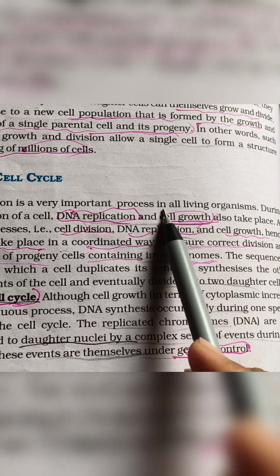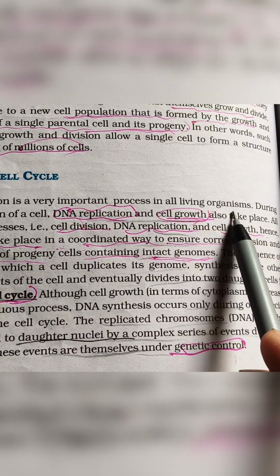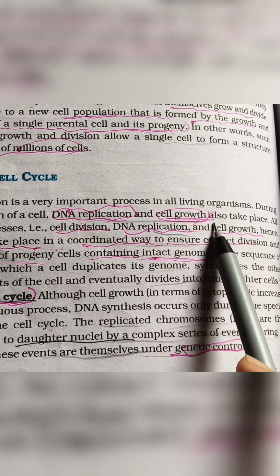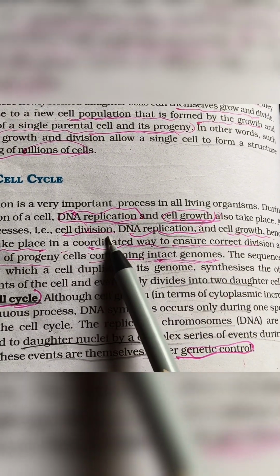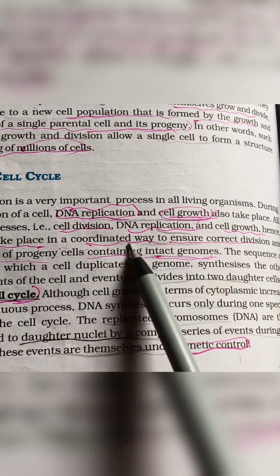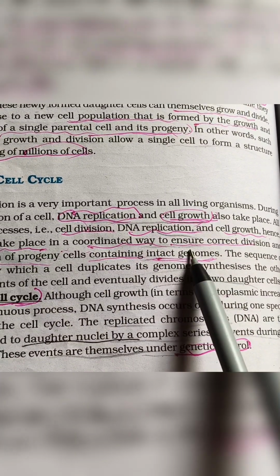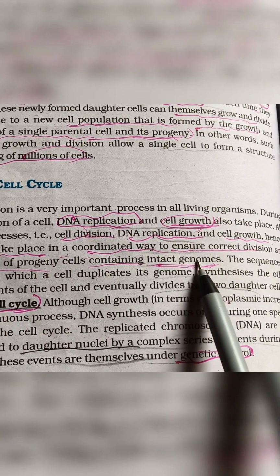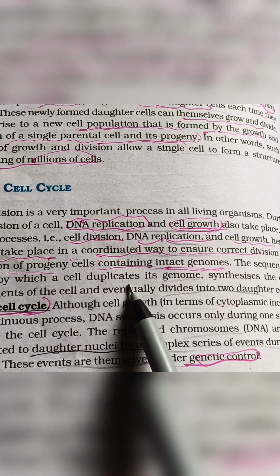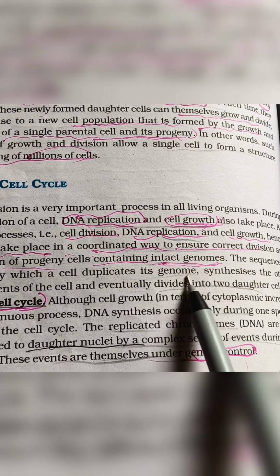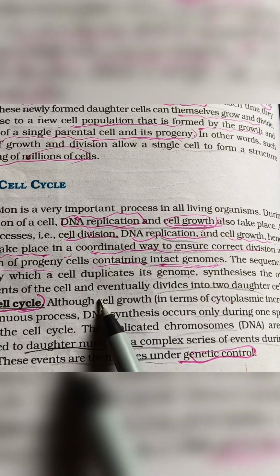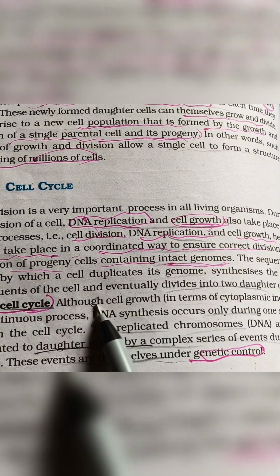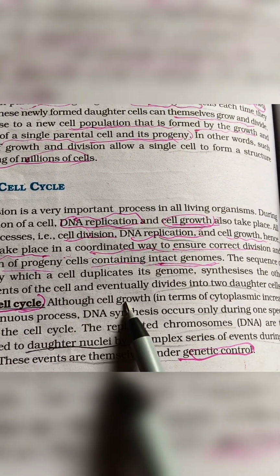Cell cycle. Cell division is a very important process in all living organisms. During the division of a cell, DNA replication and cell growth also take place. All these processes, cell division, DNA replication and cell growth, hence have to take place in a coordinated way to ensure correct division and formation of progeny cells containing an intact genome. The sequence of events by which a cell duplicates its genome, synthesizes the other constituents of the cell and eventually divides into two daughter cells is termed the cell cycle.